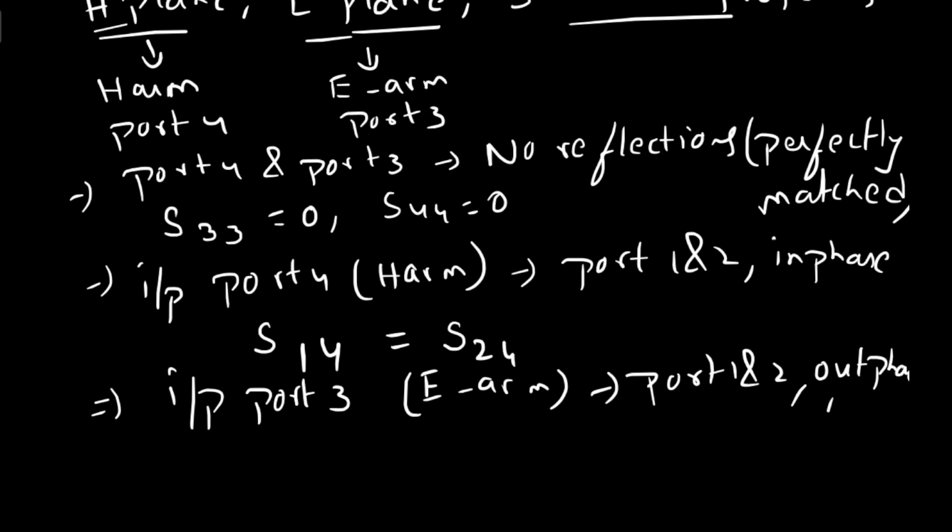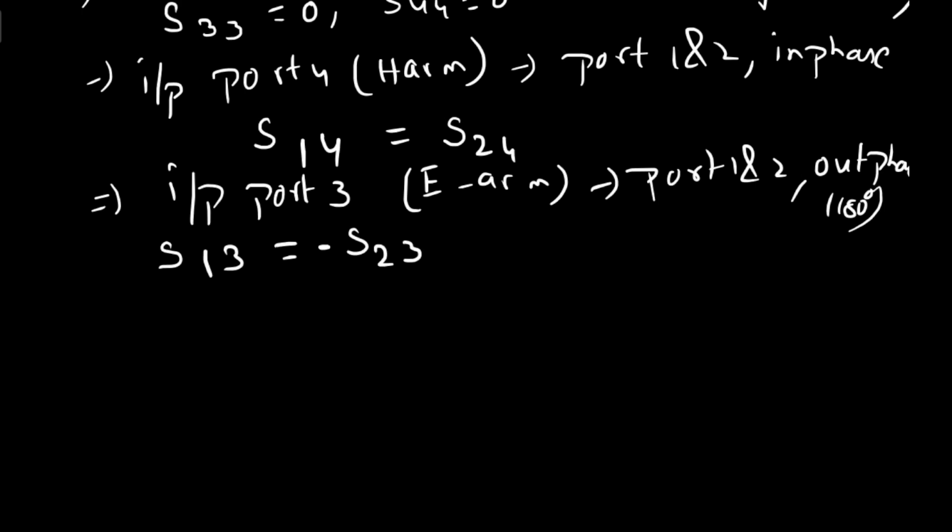Out of phase means 180 degrees. So you can represent it as input at port 3 with output from port 1, and similarly input at port 3 with output from port 2, which are equal in magnitude but out of phase.